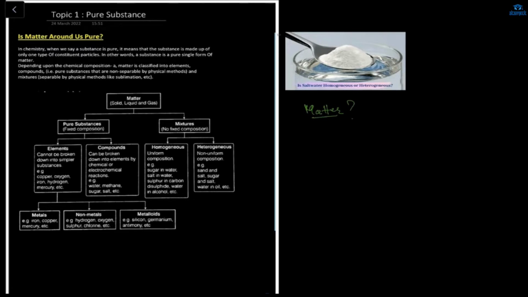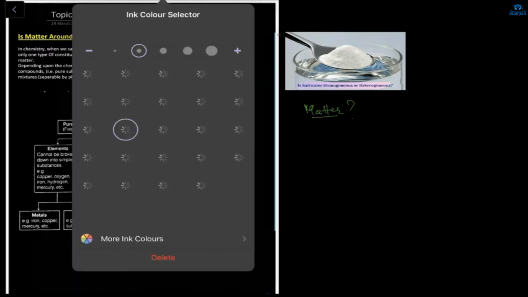Ma'am, is sunlight matter? Arham, is sunlight matter? No, it doesn't have any mass. And Advika, is sunlight matter? Ma'am, light is not matter because it doesn't have mass and does not occupy space. So no, sunlight is not matter.